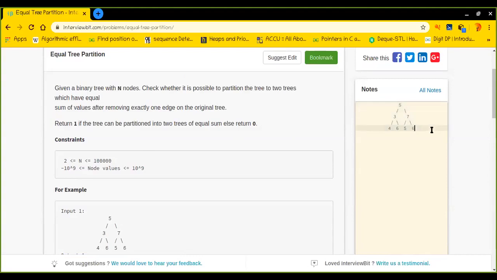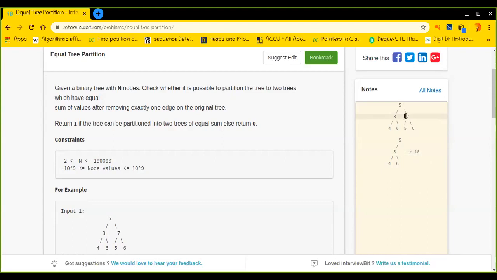So let's take this example. Here we can see that if I cut this particular section from the original tree, and I find the total sum of all the nodes, then 10, 13 and 18, the sum is 18, isn't it?